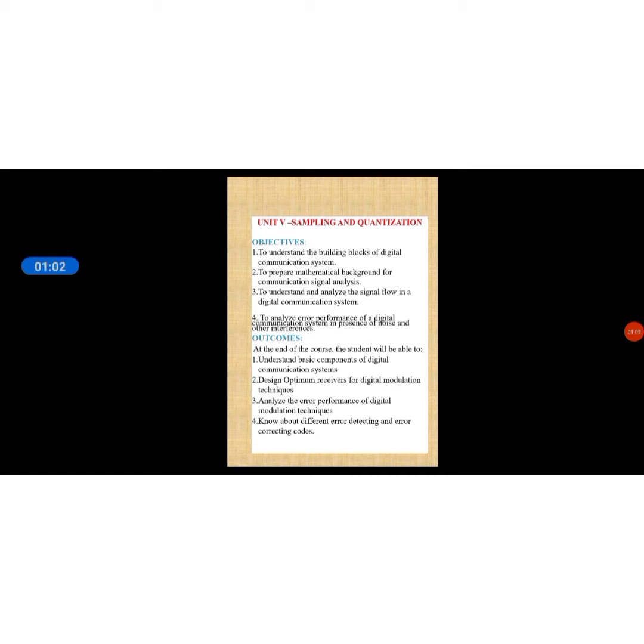These are all the objectives of this unit. Next we are going to discuss the outcomes. At the end of this course, the students will be able to understand the basic components of digital communication systems, design optimum receiver for digital communication techniques, analyze the error performance of digital modulation techniques, and know about different error detecting and correcting codes. These are the outcomes of the sampling and quantization unit.